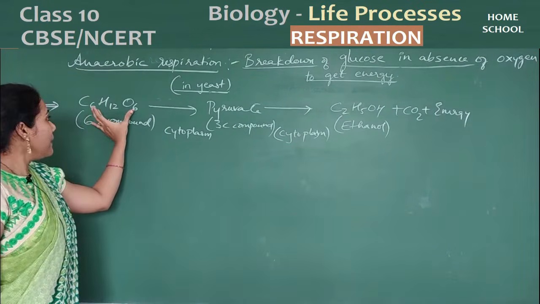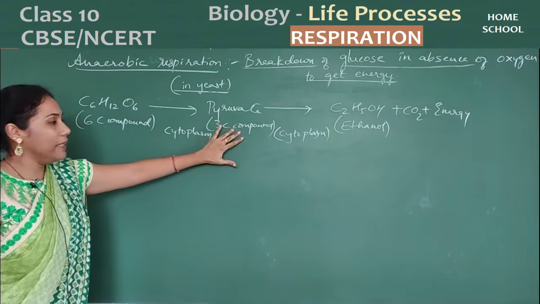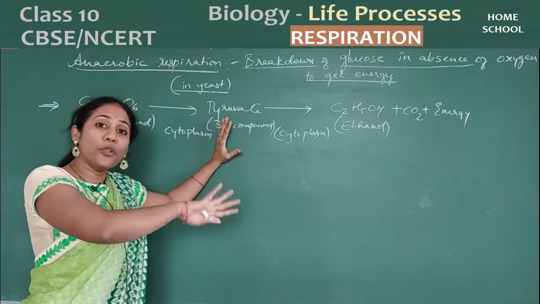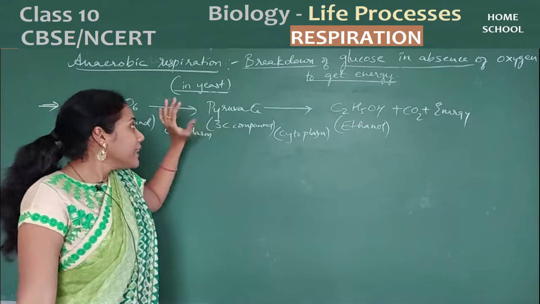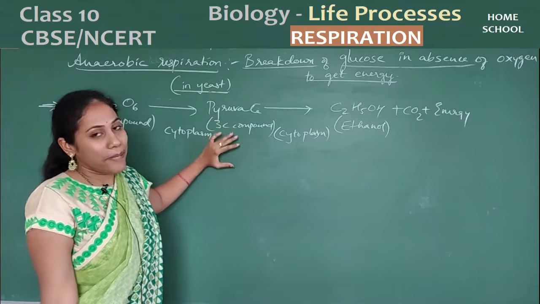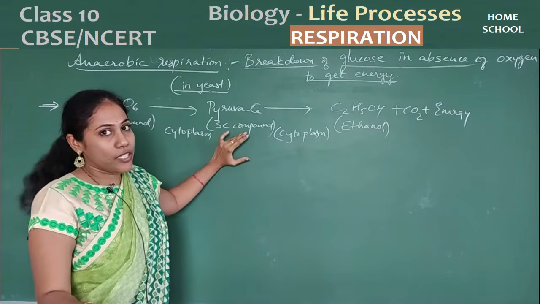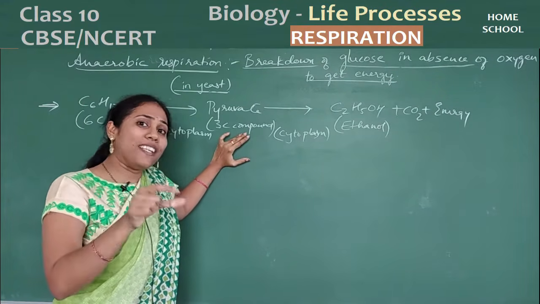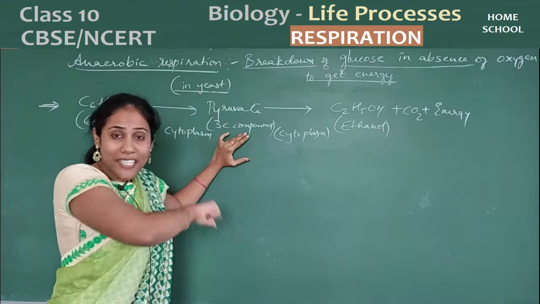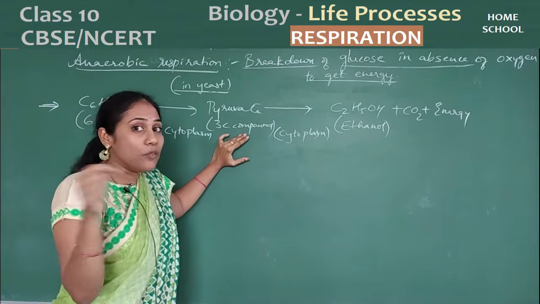What is happening? The 6 carbon compound is initially breaking down into 3 carbon. This step is common for both aerobic and anaerobic, but in aerobic, even this step takes place in the presence of oxygen. Here it can happen without oxygen also. But the main use of oxygen in aerobic is for the second step, that is pyruvate getting converted into carbon dioxide, water and energy, no?